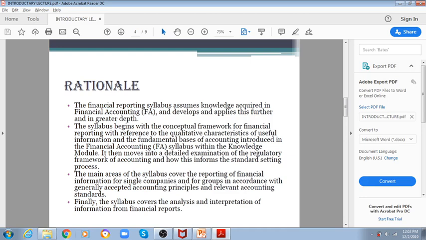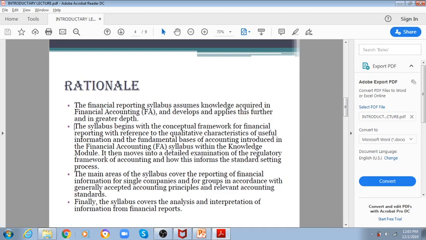Normally, what is the conceptual framework? Basically, the conceptual framework tells you the basics of accounting, the basic concepts of accounting. That is basically your conceptual framework. So it is still applicable. You cannot ignore the conceptual framework in any financial accounting related paper, because it is very necessary in order to prepare your financial statements or do financial accounting. So, useful information, what we were reading.